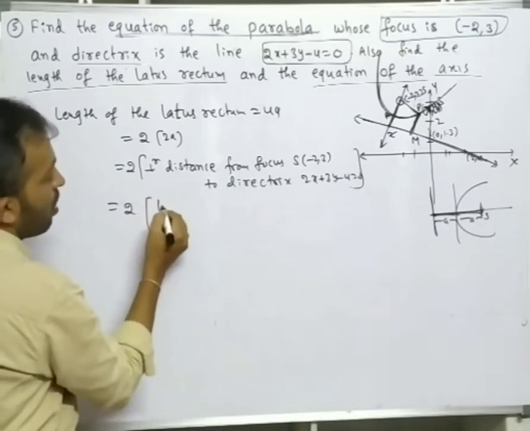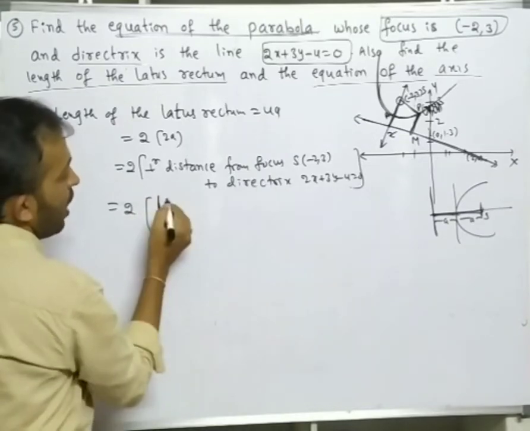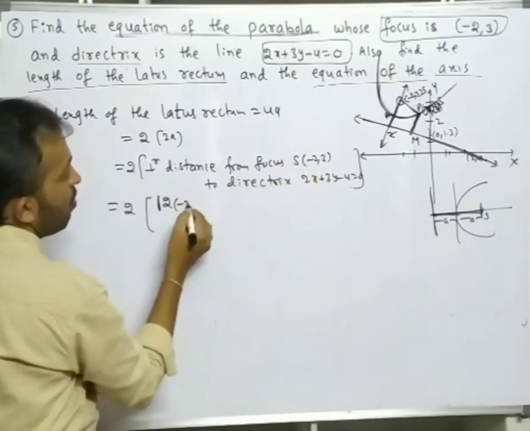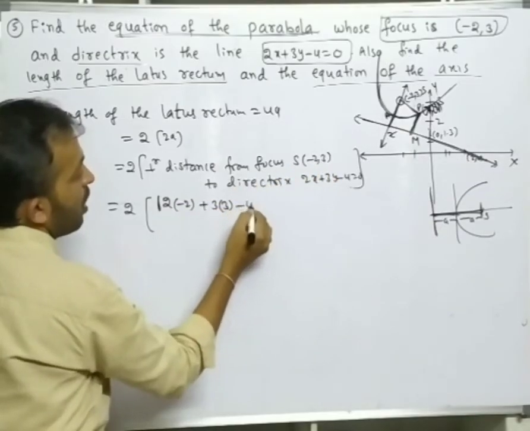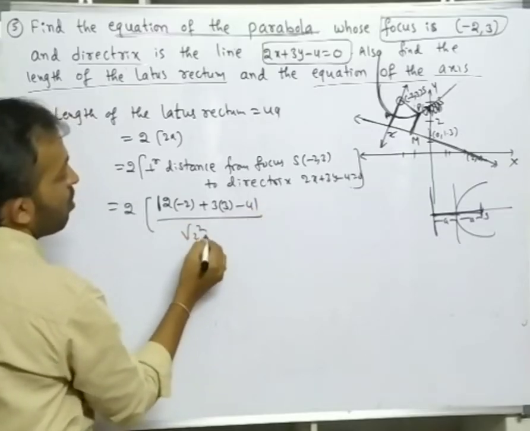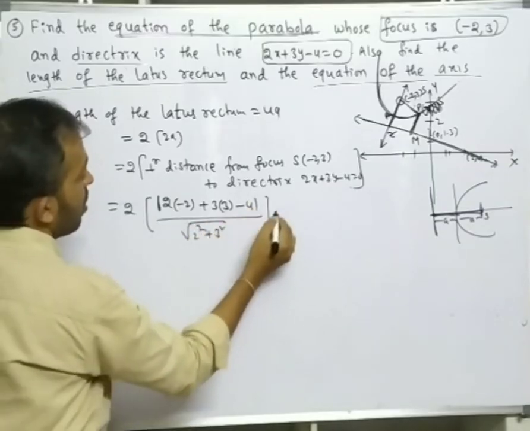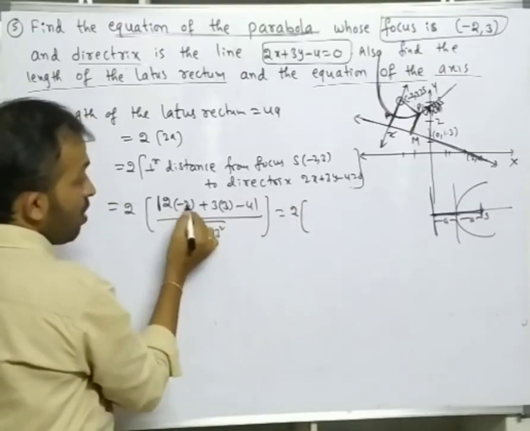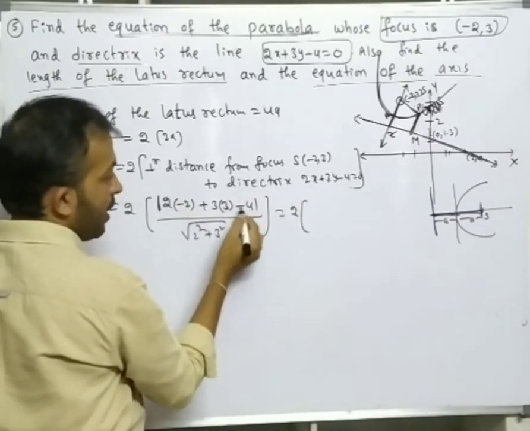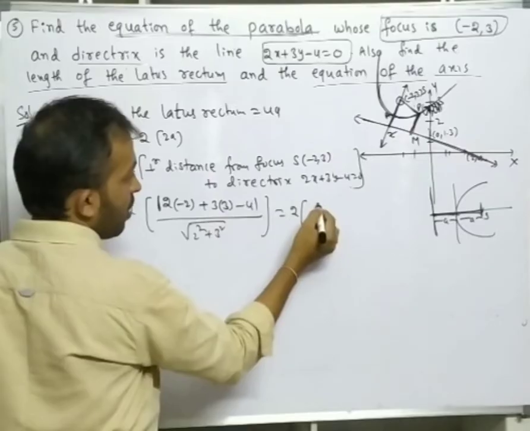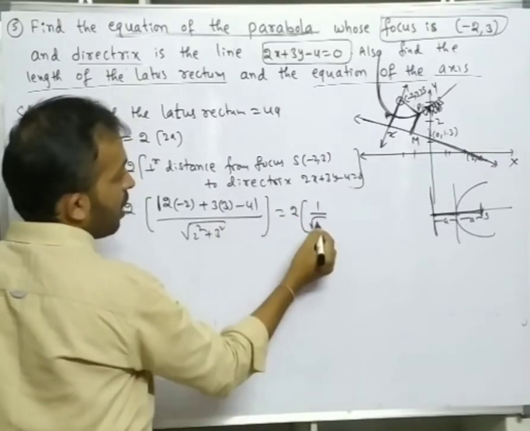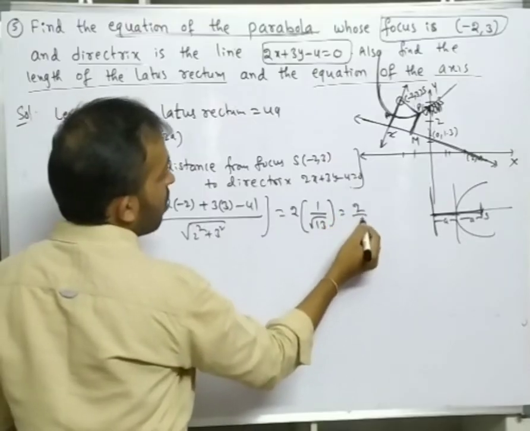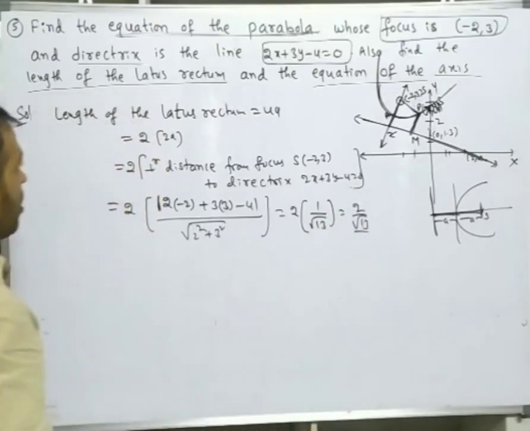So what is the formula? Modulus of (a x1, 2 into the x1 value minus 2, plus b y1, 3 into the y1 value 3, minus c) by under root of 2 square plus 3 square. So 2 into minus 4 is minus 8, plus 9, that is 1. Modulus of 1 by root of 4 plus 9, 13. So the length of the latus rectum is 2 by root 13.